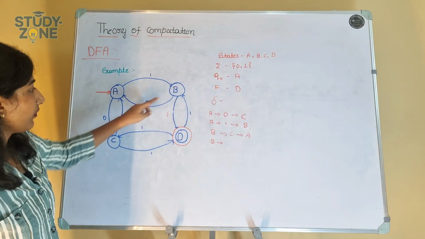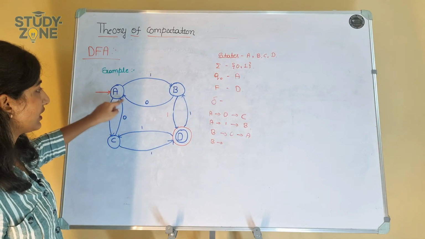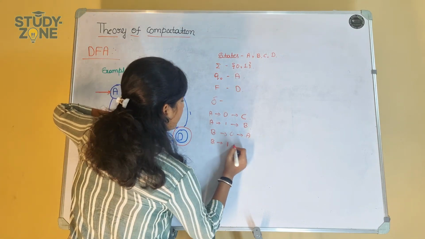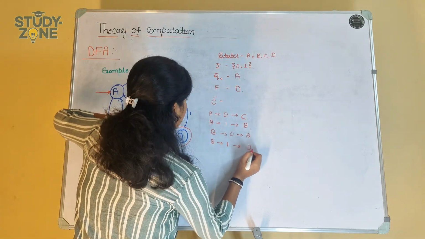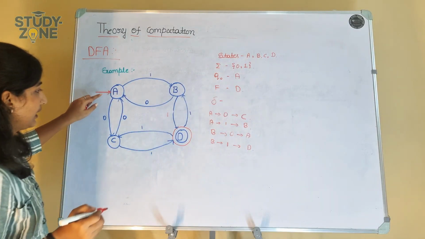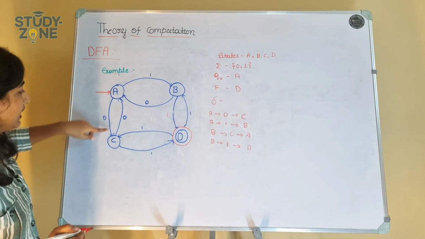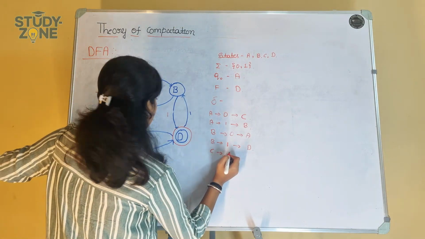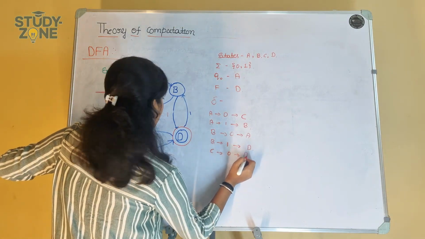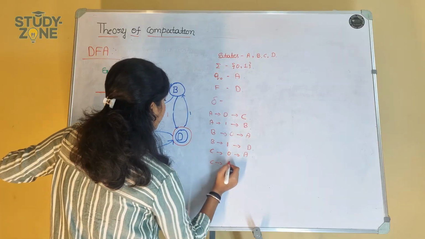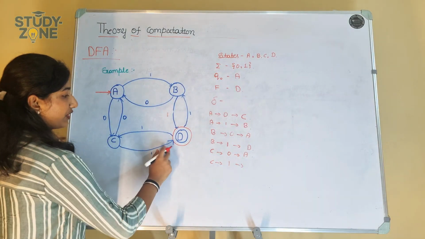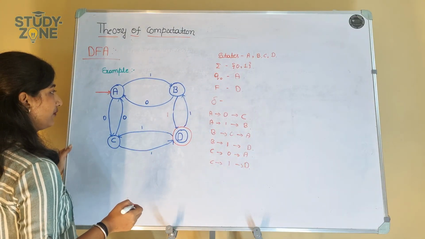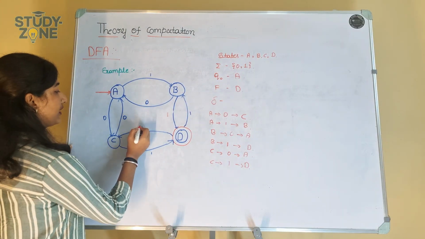So B on 0 moves to state A, B on 1 moves to state D, C on 0 moves to state A, and C on 1 moves to state D. D, yeah, here also there is one mistake.